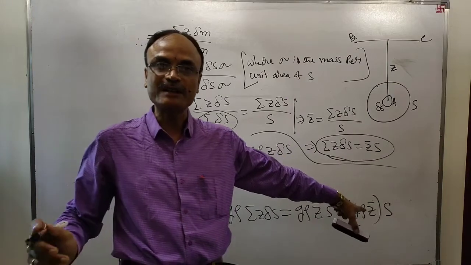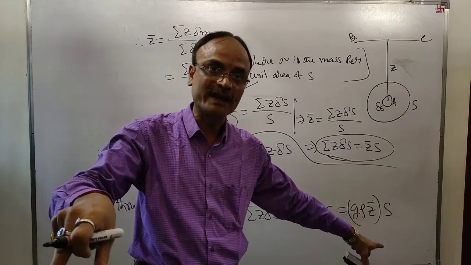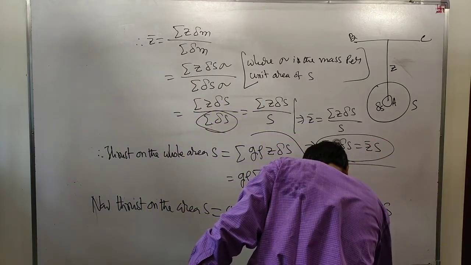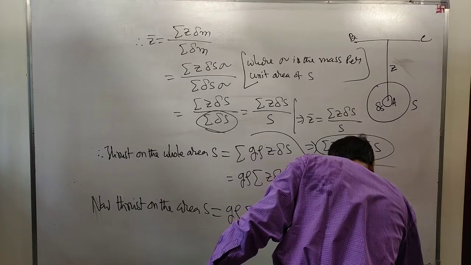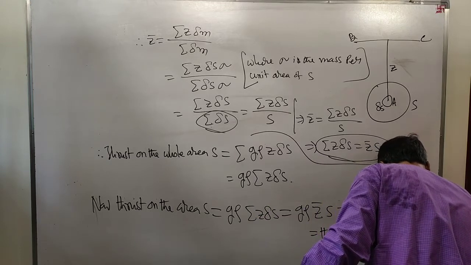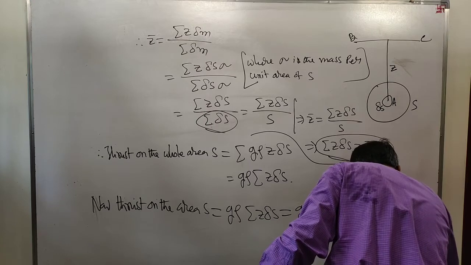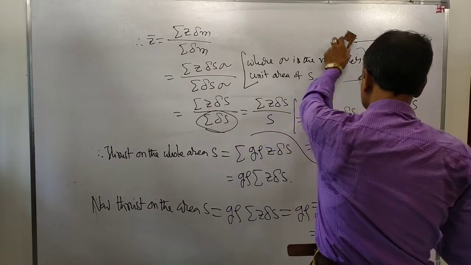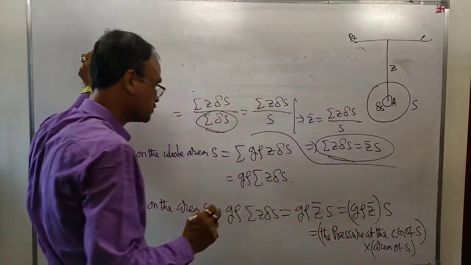What is rho g Z bar? It is the pressure at the center of gravity of S. This is equal to the pressure at the center of gravity of S into the area of S, where S stands for the area. Thus, we have this result.